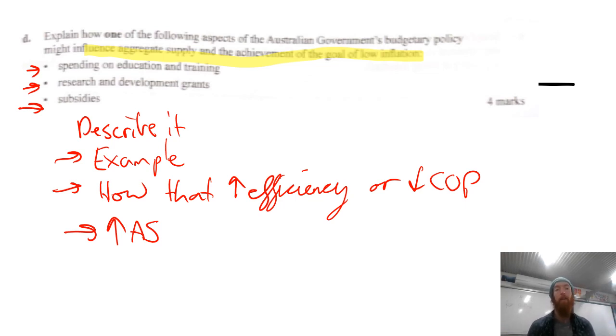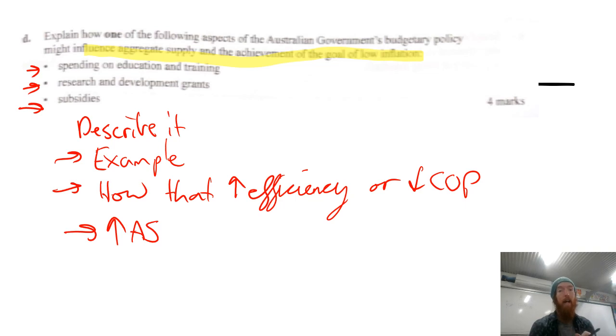Research and development grants, you can talk about how that motivates businesses to conduct research and development spending, such as the 45% tax offset for businesses to conduct that. That may lead to technological advances or new production techniques that are going to increase our efficiencies because we're going to get more output per unit of input and therefore increase our production and aggregate supply overall.